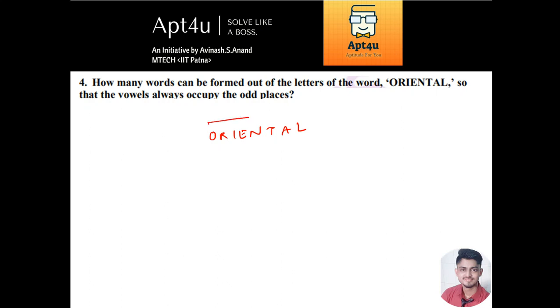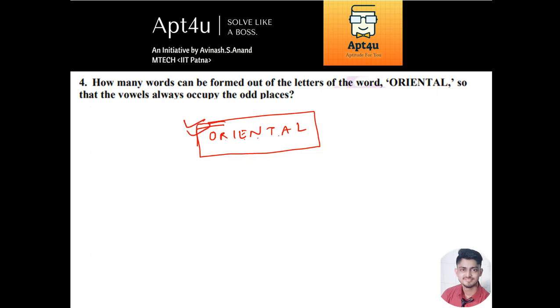we have chosen, all the letters are unique. अभी तक जो भी words use कर रहे हैं उसमें हर एक letter unique है, कहीं भी letters duplicate नहीं हो रहे हैं या फिर कहीं भी letters एक से ज़्यादा बार नहीं आ रहे हैं. For example यहाँ O है तो O एक ही बार है, R एक ही बार है, I एक ही बार है, right? तो letters की frequency 1 है. ठीक है, हम लोग जो भी problem अभी तक discuss किए हैं starting from the first video till the current video, in every case we have discussed a condition where the word has unique letters. We will deal with such conditions also where the words may have duplicate letters. Okay, but don't worry, for the time being we have the word Oriental.